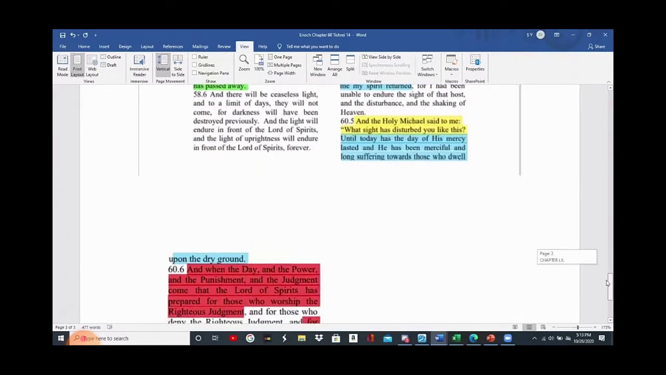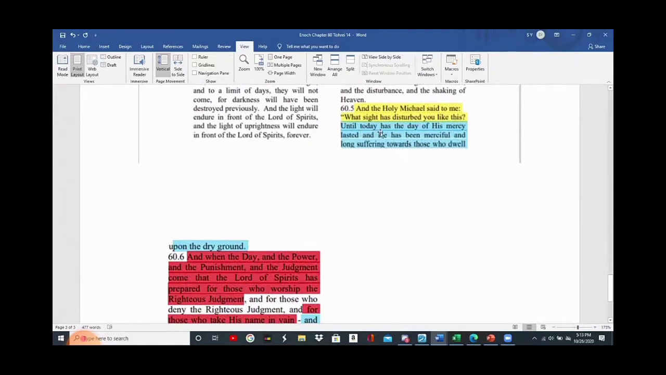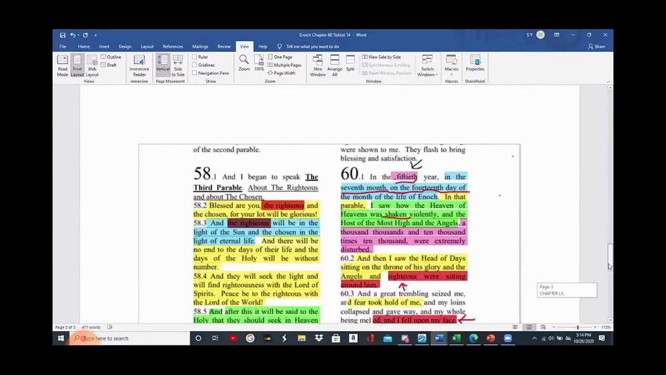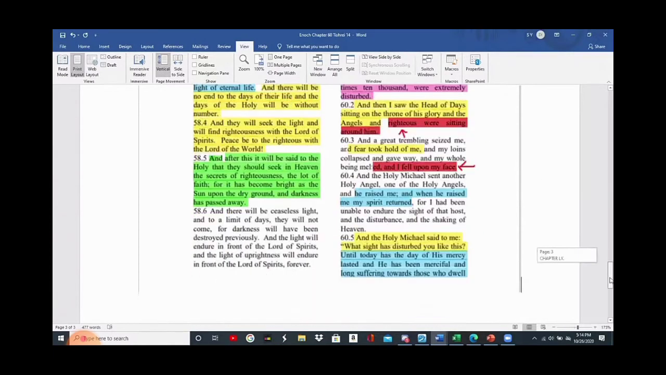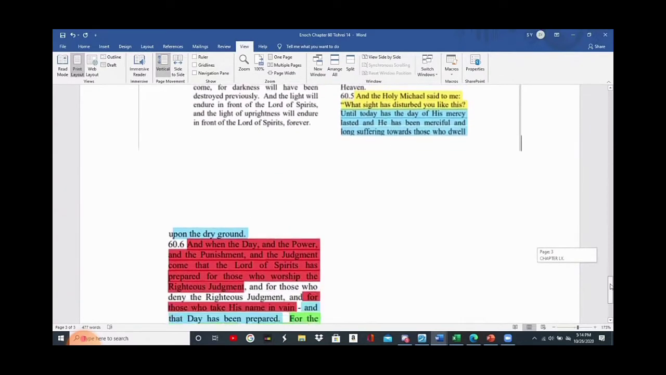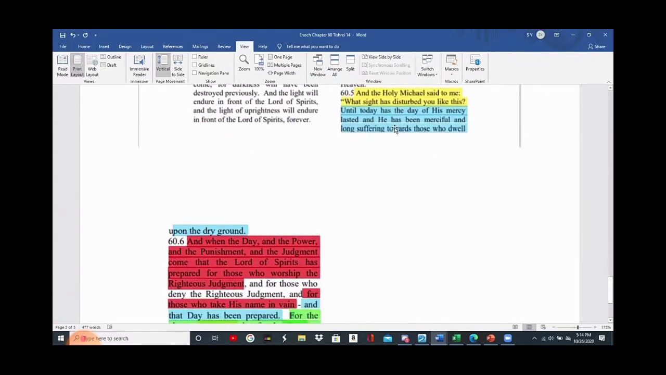Is it impacting you yet? Until today has the day of his mercy lasted, and he has been merciful and long-suffering towards those who dwell upon the ground. This is the day he's marked, the day he's told us. His mercy has lasted unto this day, in the 50th year, the 7th month, the 14th day of the month. Man, I'm getting goosebumps just telling you guys this. Is this why the book of Enoch has been hidden and they've pulled it out? Because the angel of the Lord told him, unto this day his mercy has lasted, and he has been merciful and long-suffering towards those who dwell on the ground?